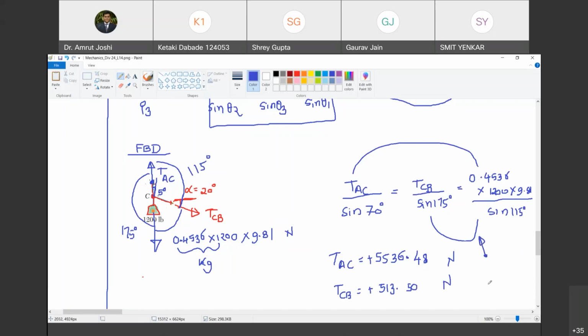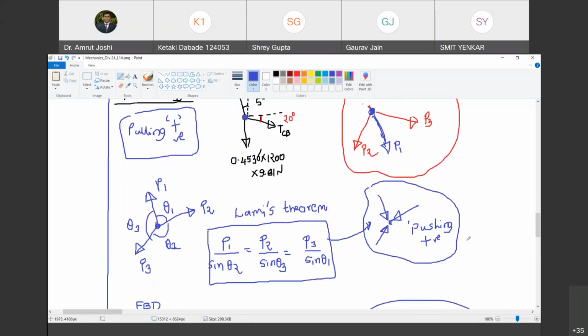TAC is pulling and TCB is also pulling at C. Are you with me? Yes, sir. This is the answer. This is how I show that it is pulling at C. You have to show the point and show the arrow going away from it in the direction AC. Happy? Yes, sir. So even Lami's theorem gives you the same answer as we have solved using equilibrium.